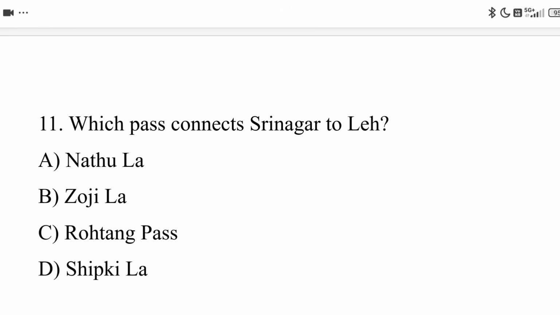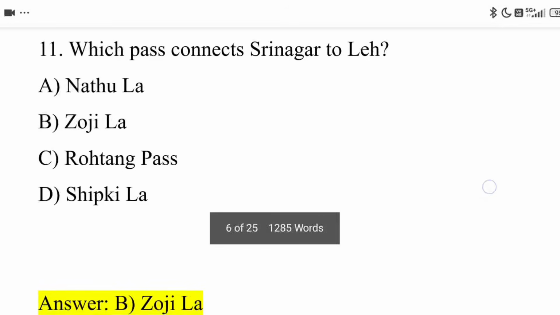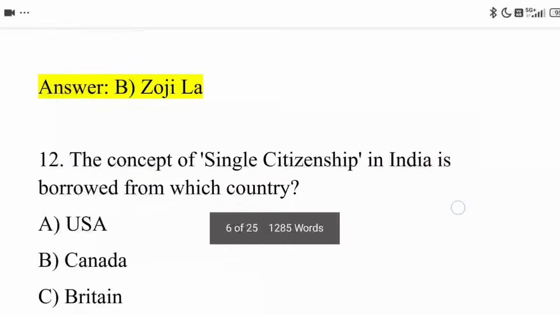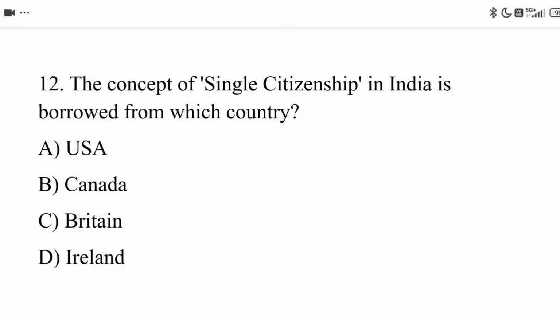Next, 11th question. Which pass connects Srinagar to Leh? Option A, Nathula. Option B, Zozila. Option C, Rohtang Pass. Option D, Sikpila. And the correct answer is Option B, Zozila.